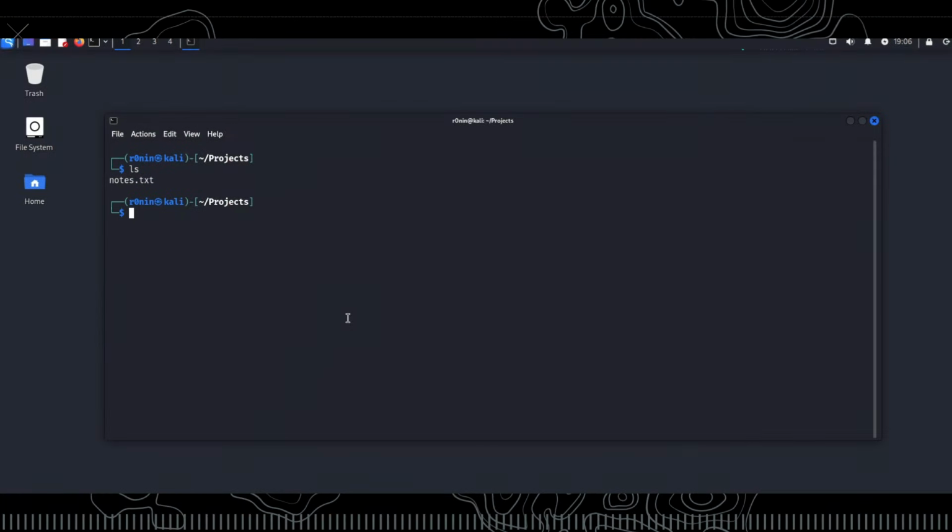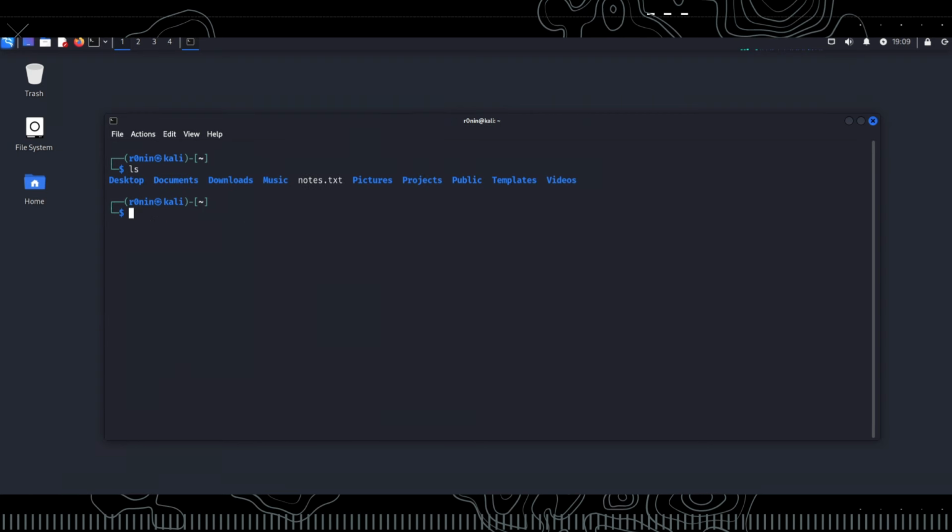To copy files, we use the cp command. For example, the command currently on the screen copies the notes.txt file to backup.txt. To move or rename files, we use the mv command. Typing mv notes.txt documents/ moves the notes.txt file into the documents directory.